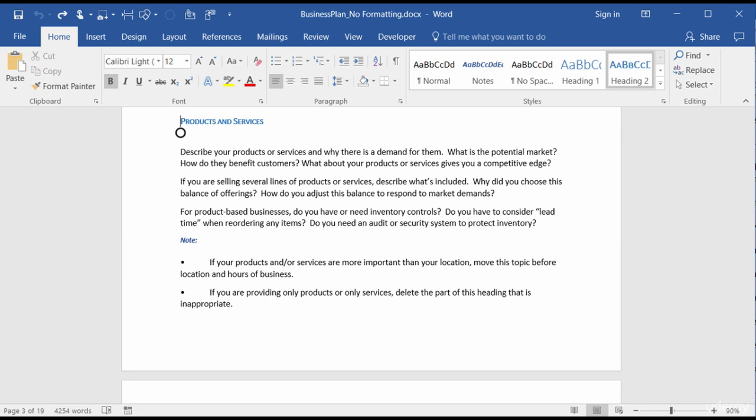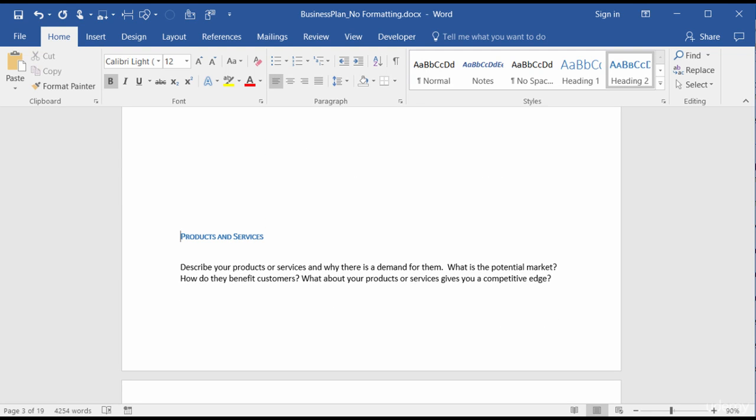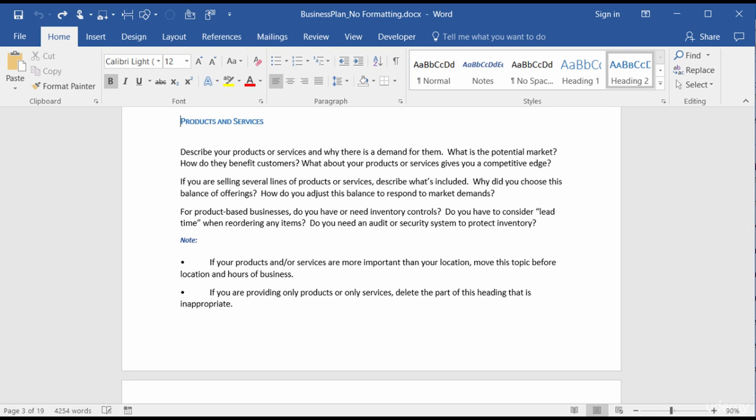But what you really don't want to do with your document is, wherever you want your page break, just come in and start hitting Enter on the keyboard. Because if you insert or even take out information before that page break, things are going to get shifted around, and you don't want that. So let me go ahead and undo that.